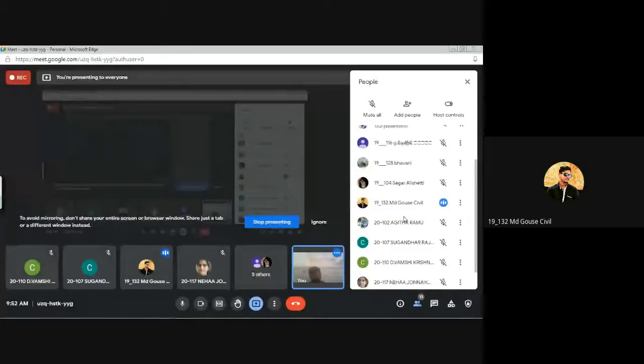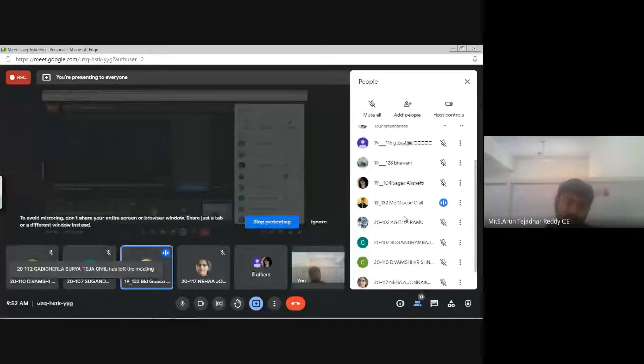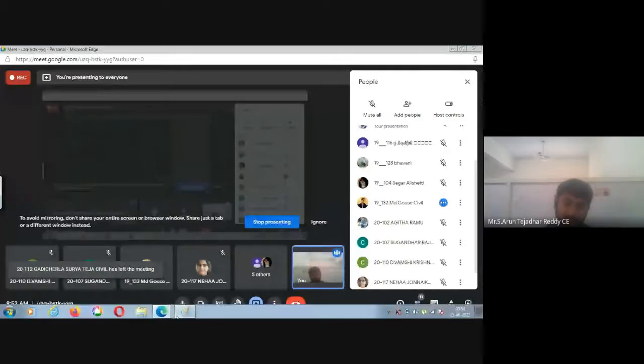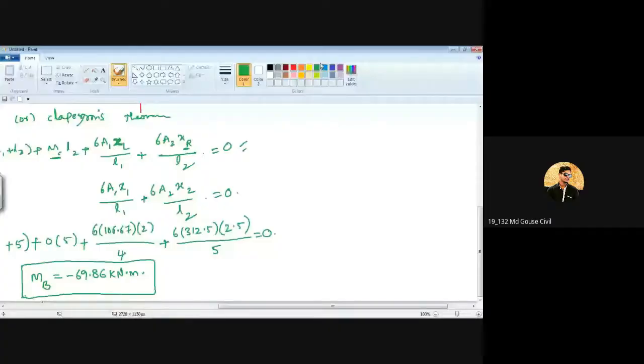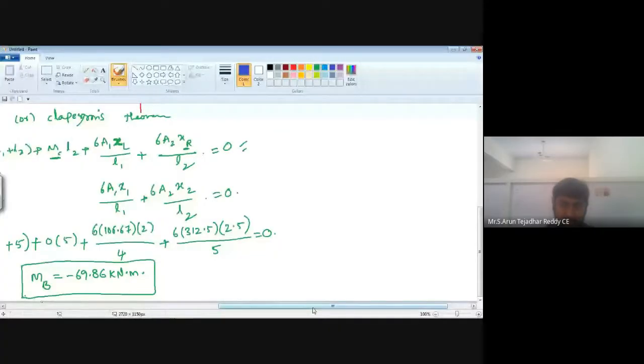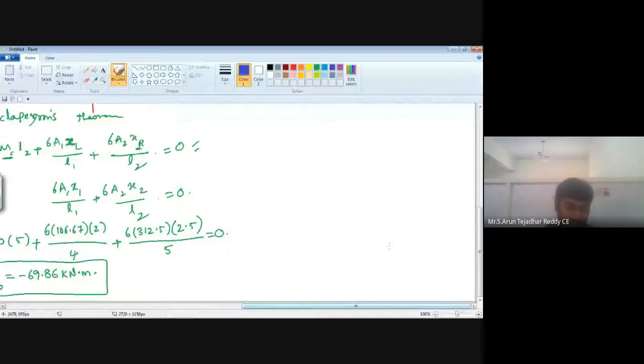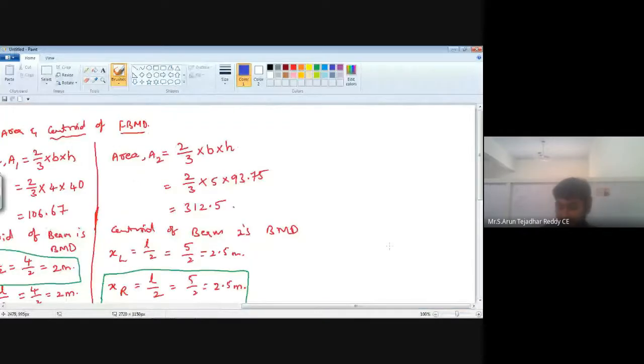Find support reaction for two points, A and B. Find the support reaction. Yes. Next step is here. Find the support reactions. Support reaction. This is the fourth step.